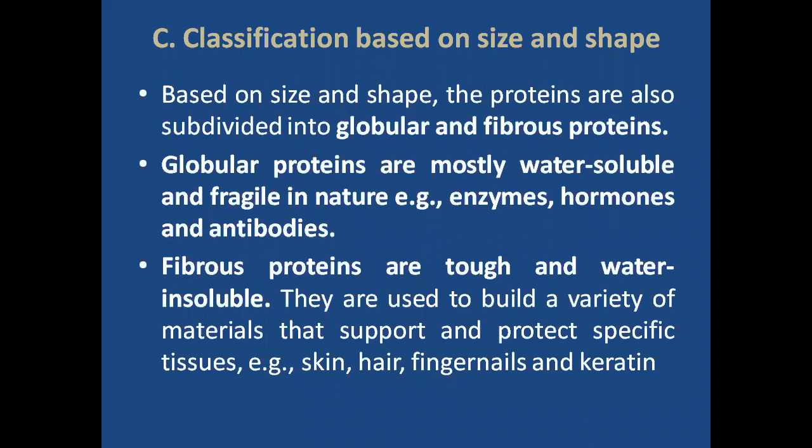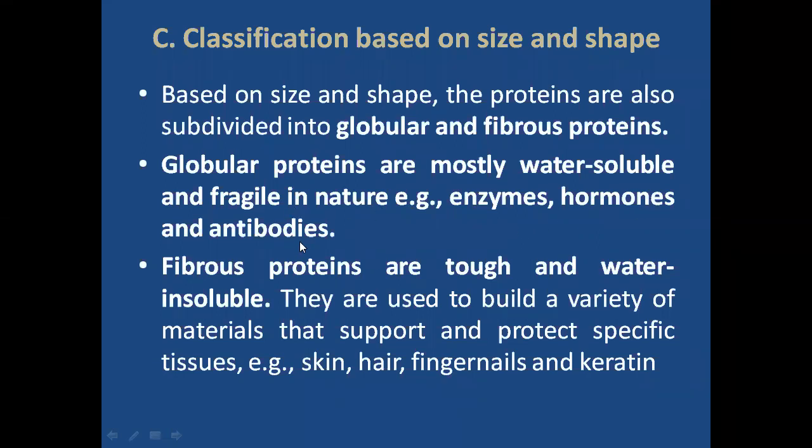The third mode of classification is the classification based on size and shape. Based on size and shape, proteins are subdivided into globular and fibrous proteins. The globular proteins are mostly water soluble and fragile in nature. Examples: enzymes, hormones, and antibodies.